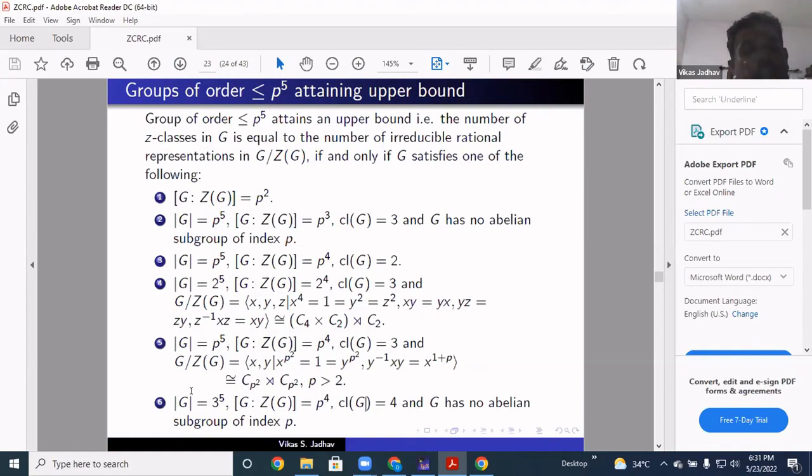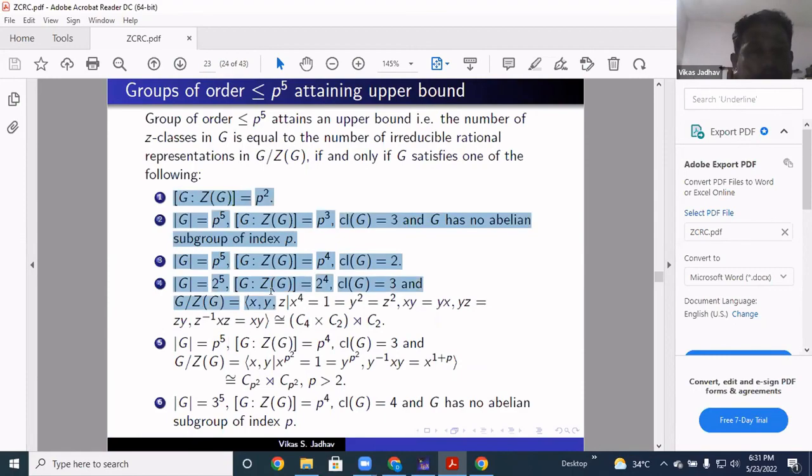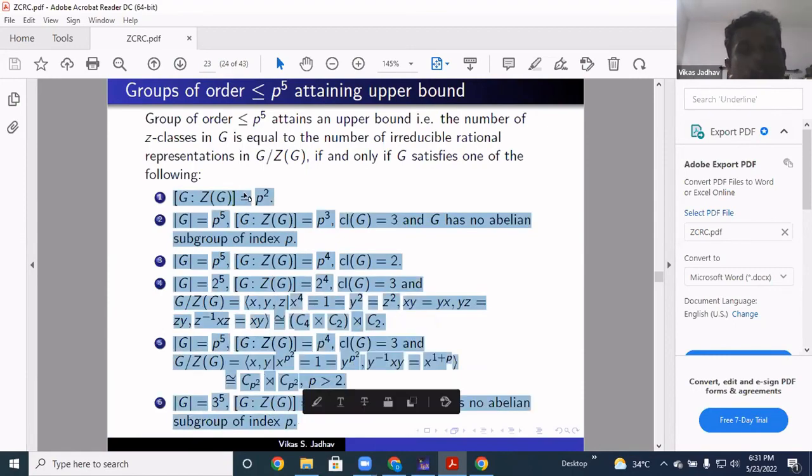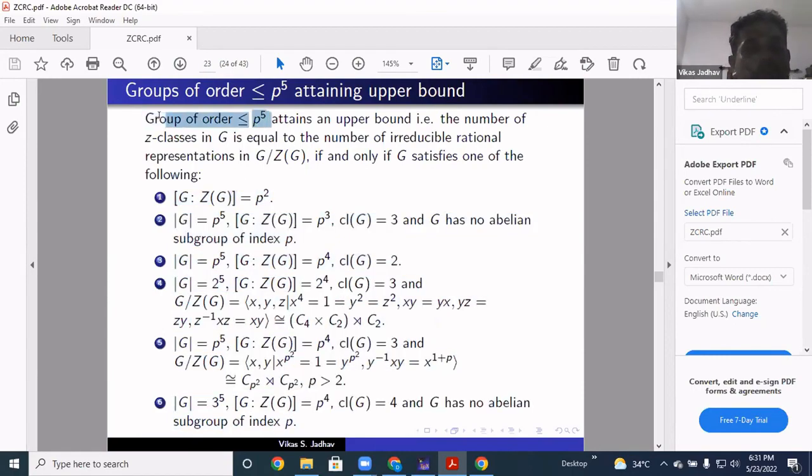And finally, either G should be of this type: order of G is 3 raised to 5, index of the center is P raised to 4, class of G is 4, and G has no abelian subgroup of index P. So if G is one of these types and G is of order less than or equal to P raised to 5, then only it will attain the upper bound.